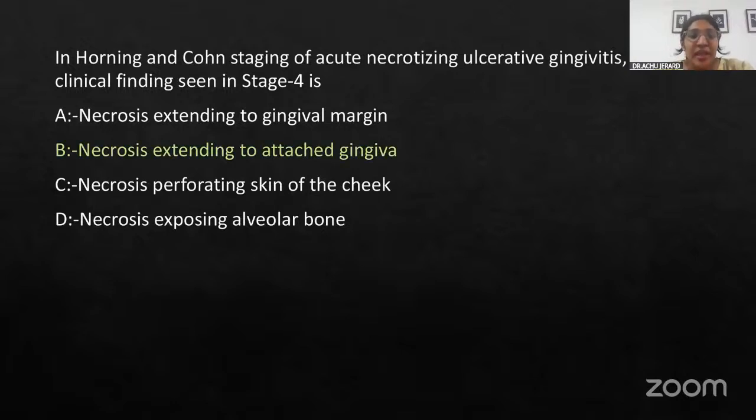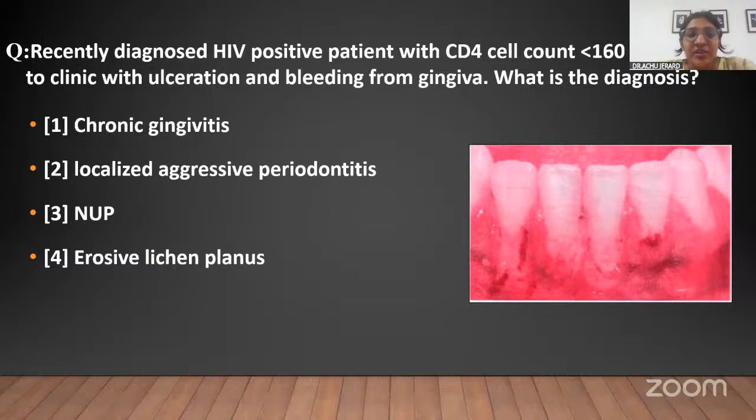Next question: a recently diagnosed HIV positive patient with CD4 cell count less than 160 cells per millimeter cube presented to the clinic with ulceration and bleeding from gingiva. What is the diagnosis? In this question, it is very clear that the patient is HIV positive, and from the CD4 cell count, it is clear that the patient is immunocompromised. HIV patients are in any case immunocompromised because of their lower cell count.